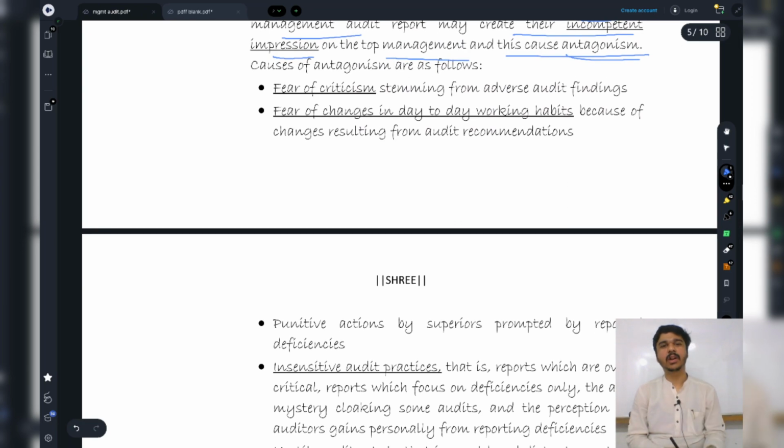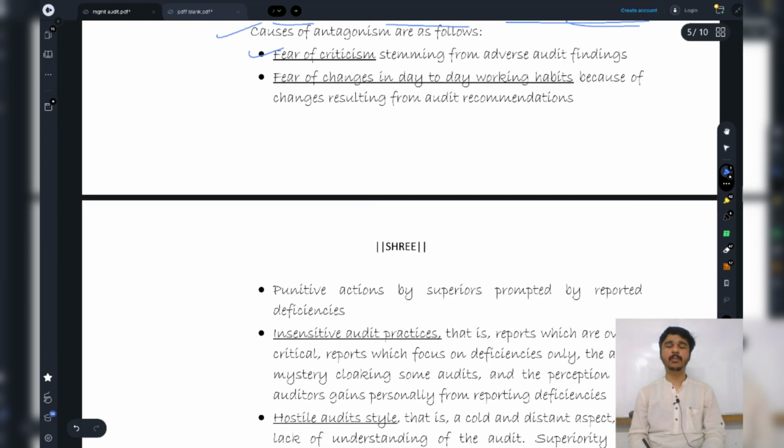So what are the causes of this antagonism? Fear of criticism. If I report something negative, there is a fear in him that I might criticize him. Fear of changes in day-to-day working habits.